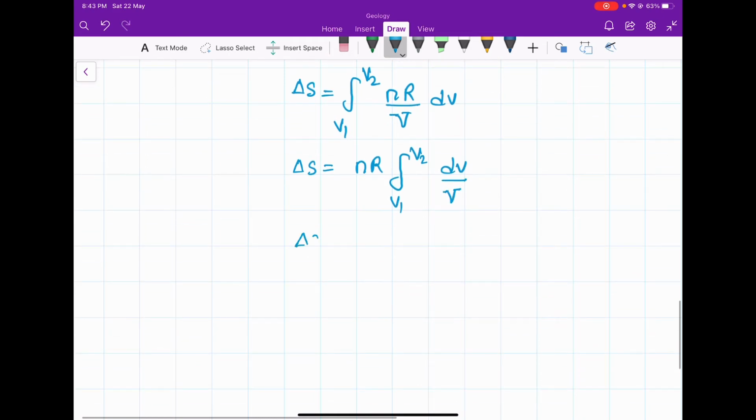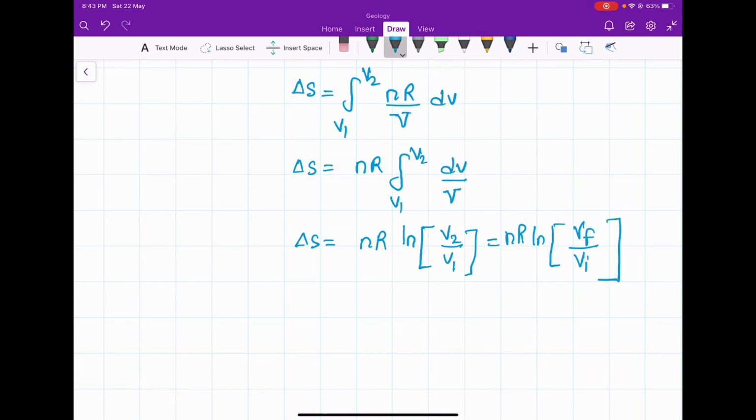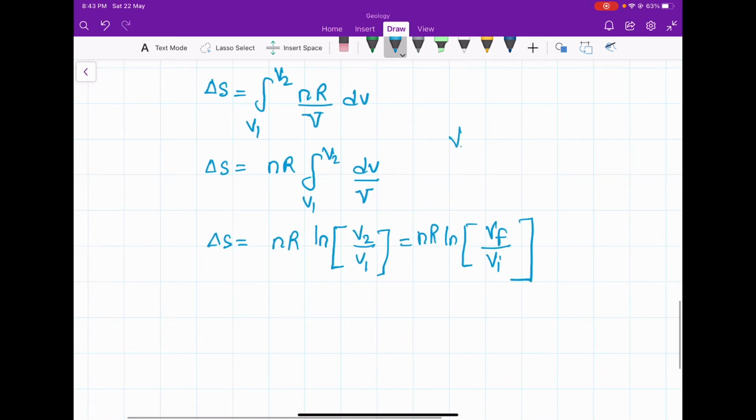So ΔS equals nR, and if we integrate we will get ln, which means the base of log is natural, V2 over V1, or we can say nR ln of V final over V initial. So V2 will be your V final, that is the final volume, and V1 is your initial volume.